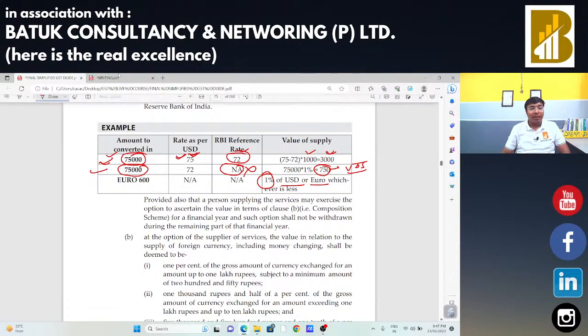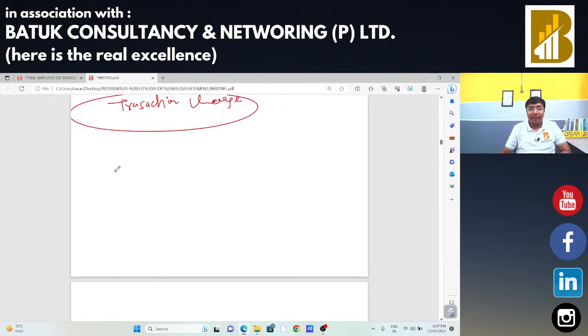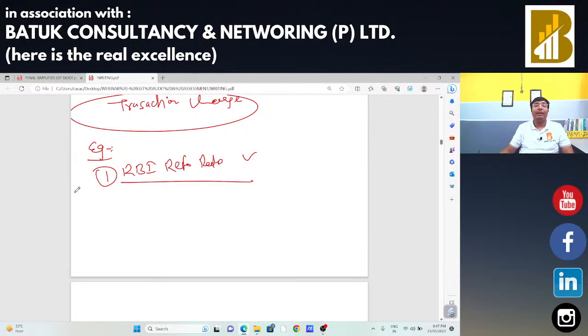Okay, so I am going to take an example, and with reference to that example, I am going to clear the situation. Suppose the first situation in which the RBI reference rate is available. Suppose the amount was 75,000 rupees, you have 75,000 Indian currency, and you want to convert that 75,000 rupees into US dollar, and the price is 75 rupees.